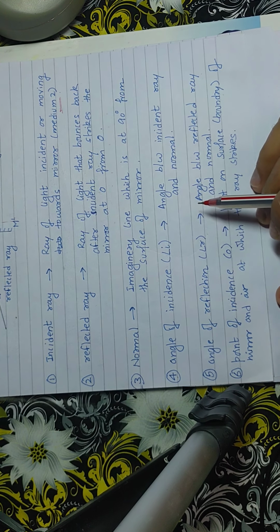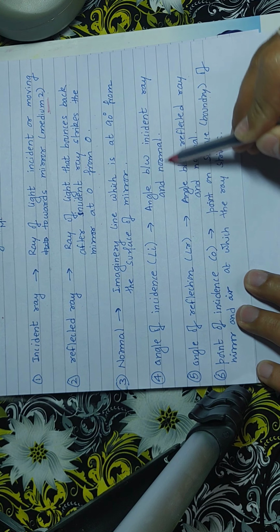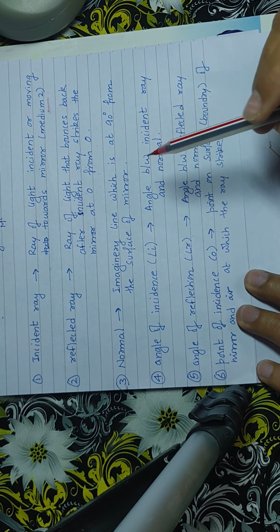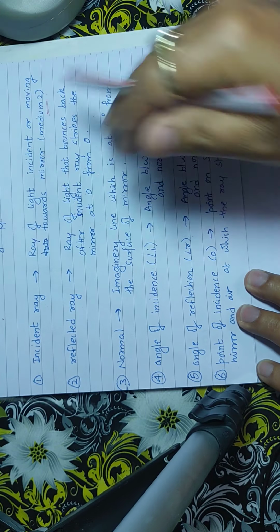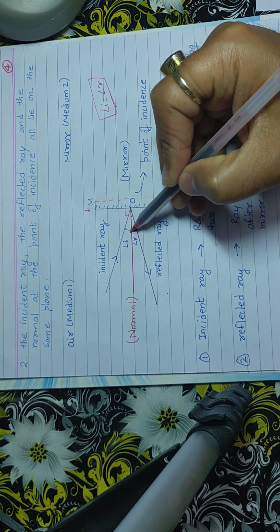Now, angle of incidence. The angle of incidence is the angle between the incident ray and the normal. This is a very important point. Incident ray and normal, this is the angle of incidence, right?